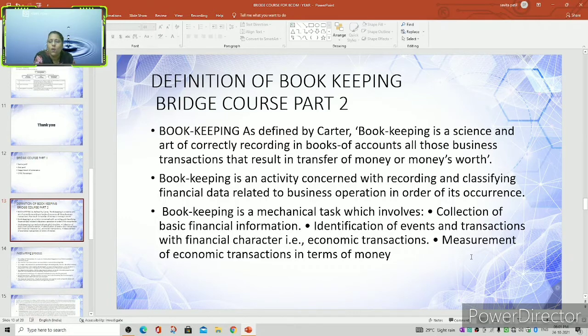The next is the identification of events, that is, whatever events happen in the day-to-day business, and the transactions with financial character, which should be economic transactions. Another thing is that it should be measurable: measurement of economic transactions in terms of money. Okay, this is the brief information related to bookkeeping.